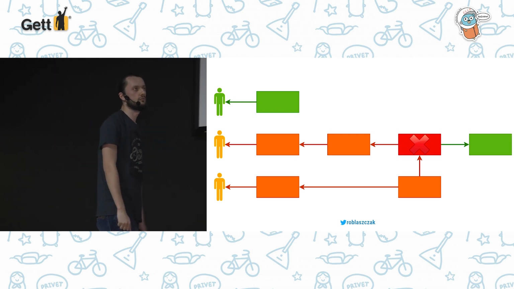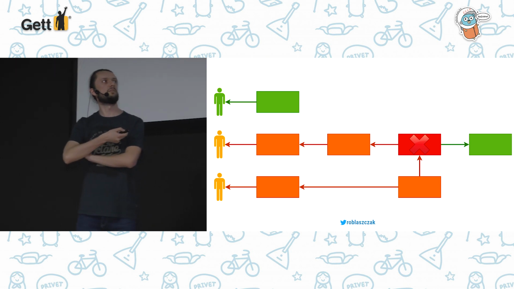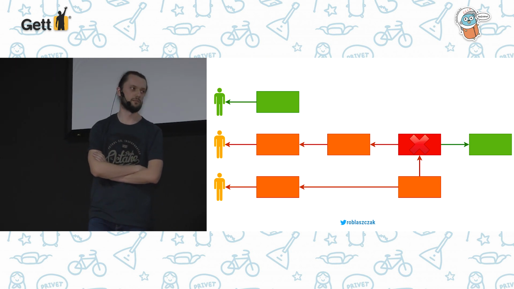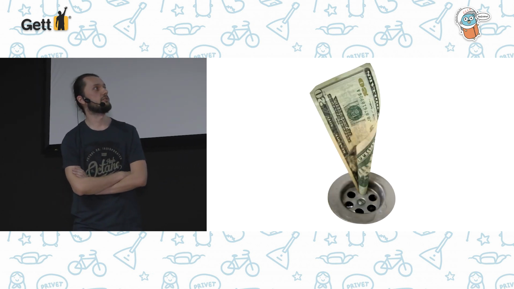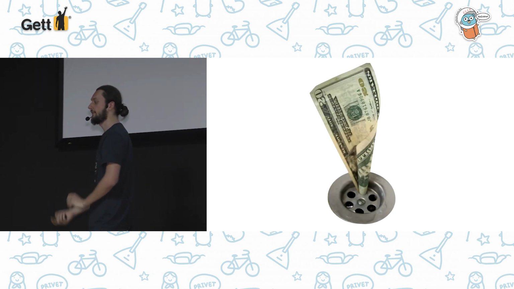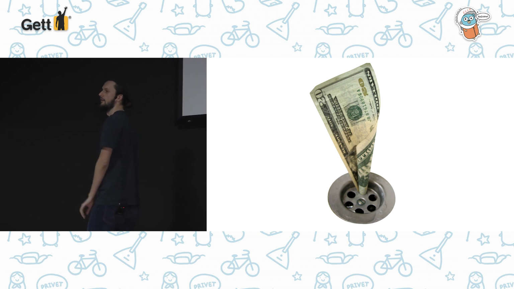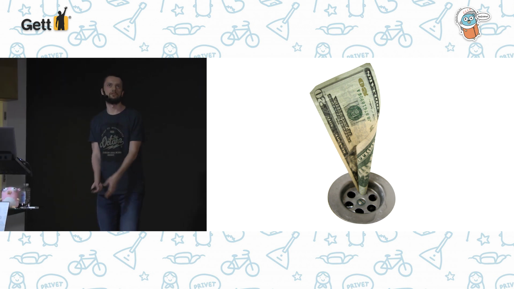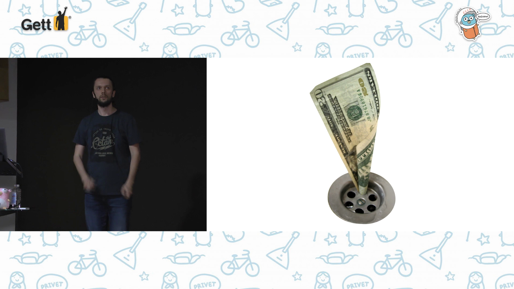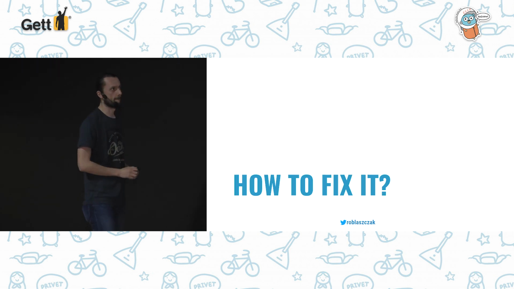So it's not a good situation because if this payment provider was down, many parts of our system were also down. It's not a good situation for us because our guests don't want to wait 5 minutes to book a room. So we need to fix it in some way.